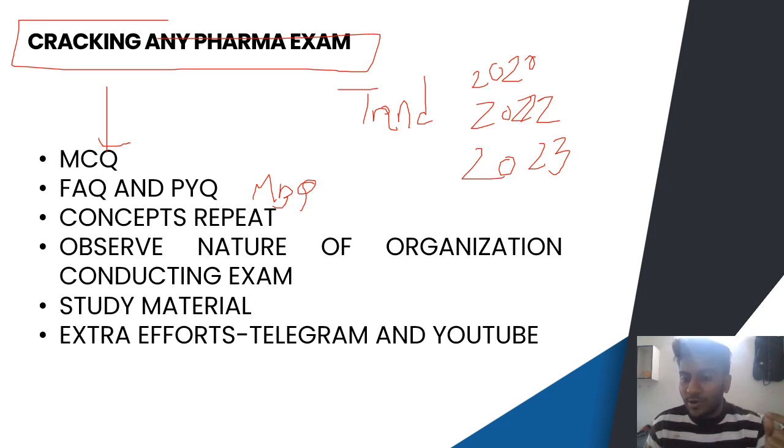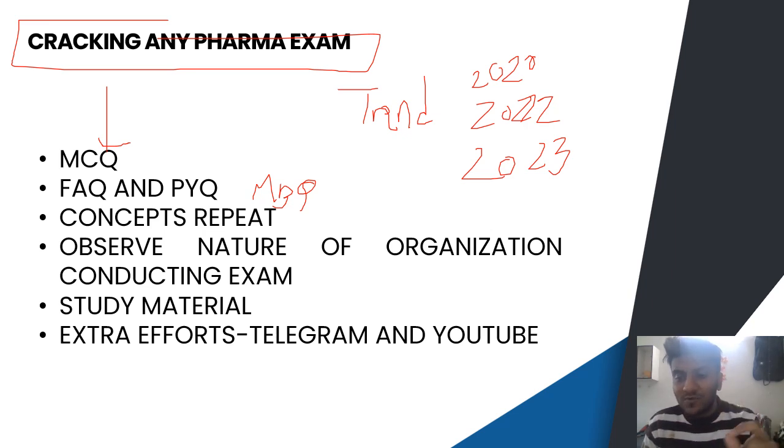So observe the nature of the organization body. Study material, the most important. We do all this, we see the syllabus, we see the questions. What about the study material? What will you study? That is important. How deep you need to go into which concepts, what basics and fundamentals are required, that is important. And of course extra efforts.